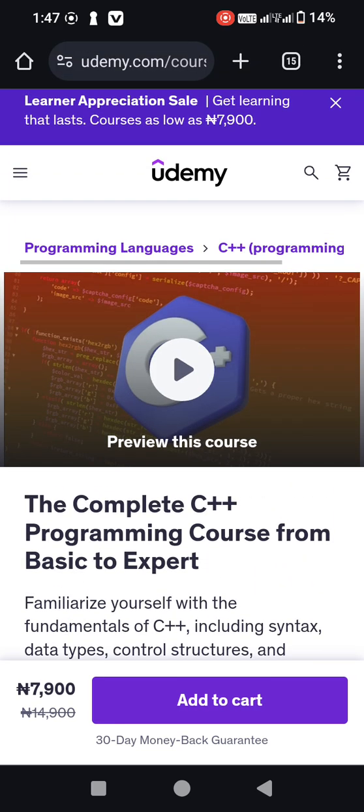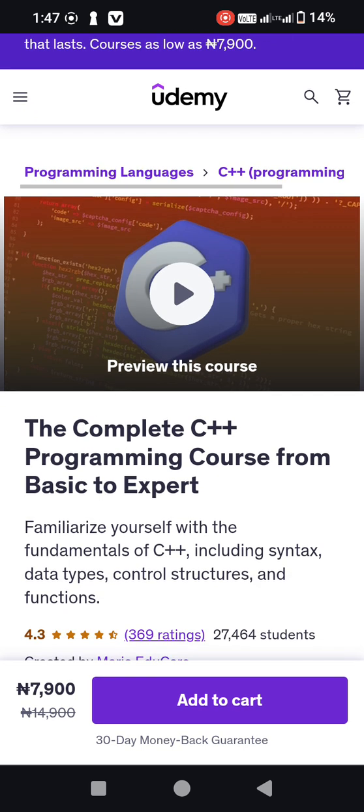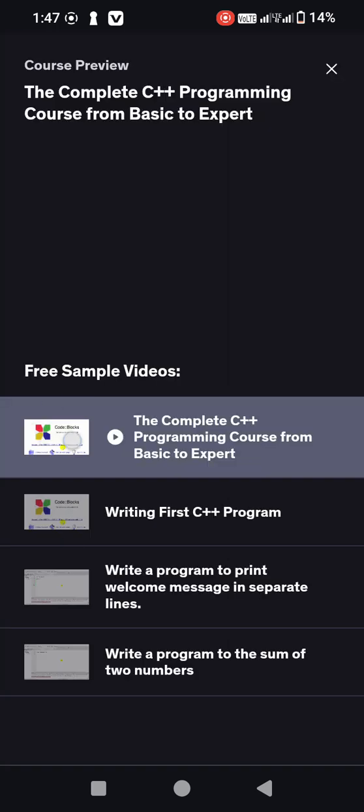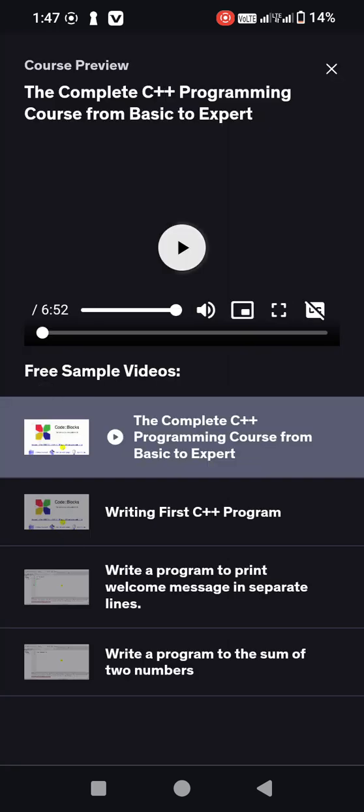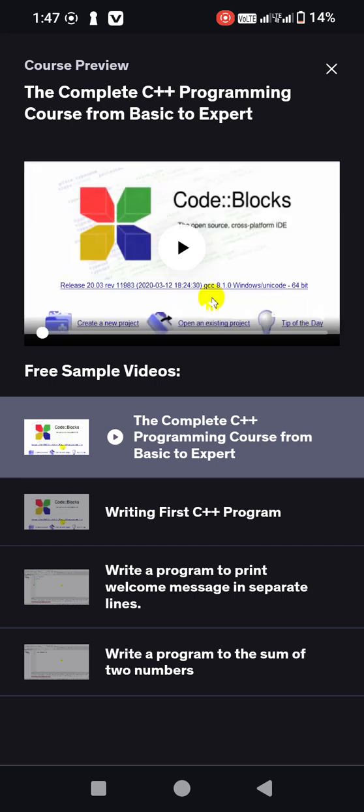First thing, you see this video course. They said preview this course, so you can tap on preview the videos. Those are the full course on C++ programming language. You see Code Blocks, that is the place that we use to do C++ programming. So you can play the video.